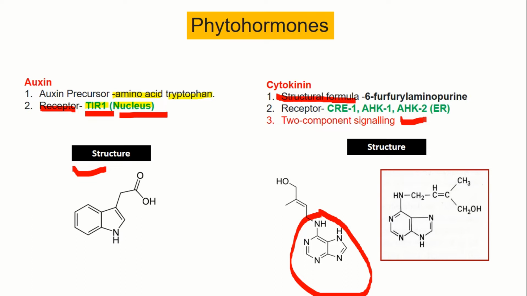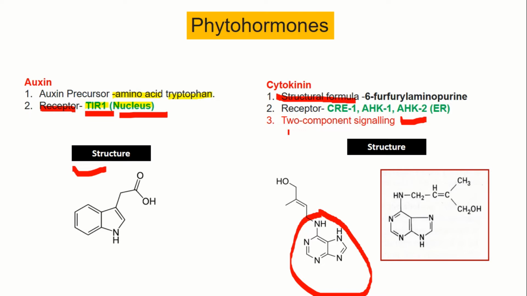The phosphorylation will occur at histidine and then it will be further passed to the response regulator, to the aspartate. So I hope you know something about the two component signaling. If you don't know, let me know in the comment section. I will make one detailed video regarding the two component signaling.